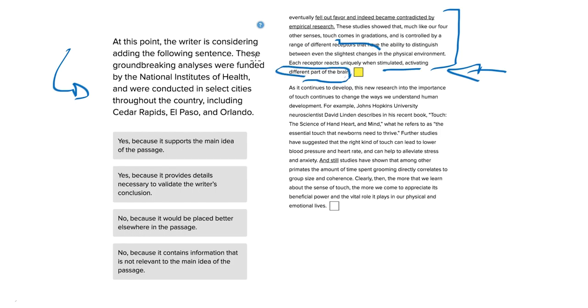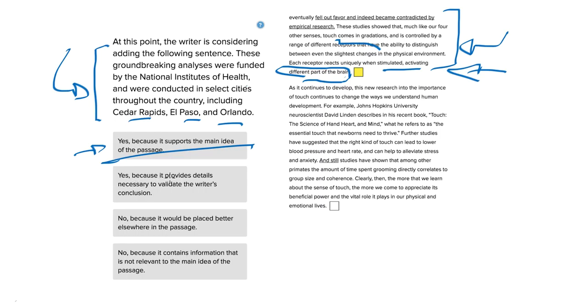And now the sentence reads, these groundbreaking analyses were funded by the National Institutes of Health and were conducted in select cities throughout the country, including Cedar Rapids, El Paso, and Orlando. It doesn't look like this has anything to do with brain development. Where the research was conducted doesn't really say anything as to whether or not their brain will develop more by engaging sense of touch. So I wouldn't say that this supports the main idea of the passage. We can cross out answer choice A.